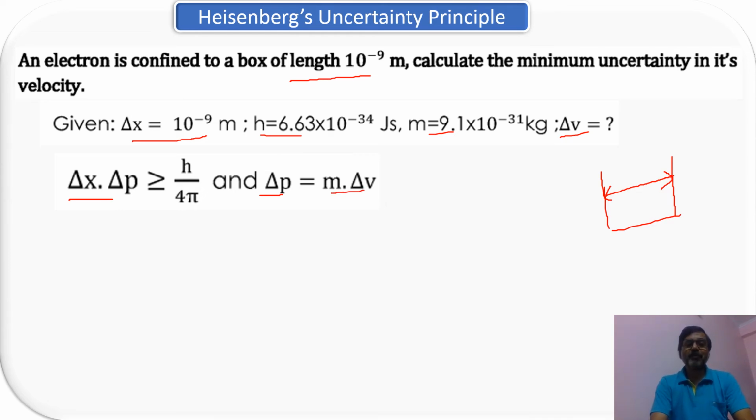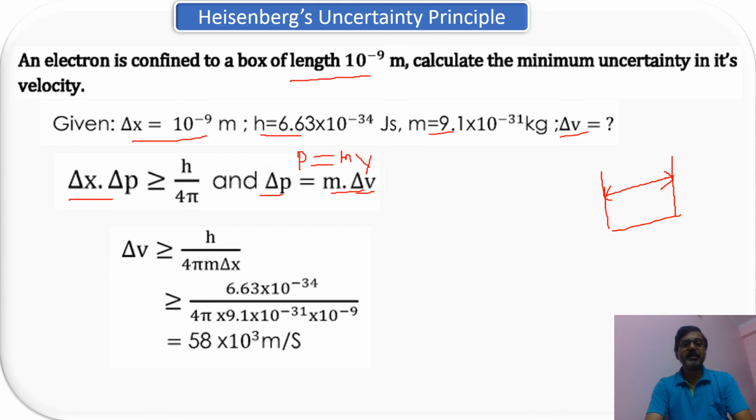So the momentum I have differentiated. We know p is equal to m into v. Here m is constant, so the only variable we have is the velocity, and the differential of that will be delta v.